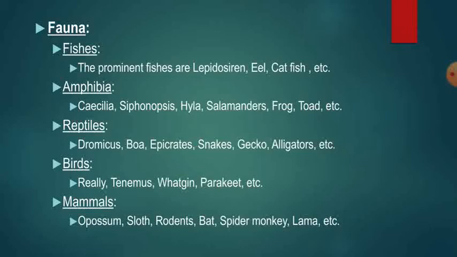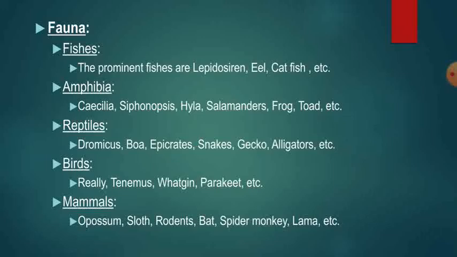Then the presence of fauna in the Neotropical realm. It contains fishes, amphibia, reptiles, birds and mammals. Regarding fishes, 120 genera of 3 families are present in this region. The prominent fishes are Lepidosiren, eel, and catfish.